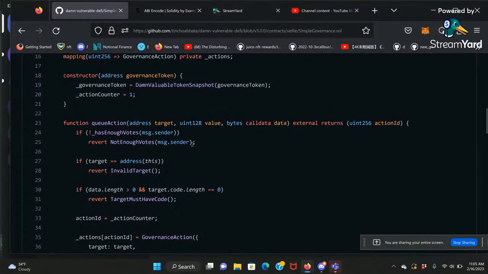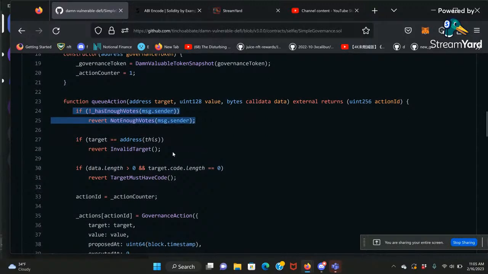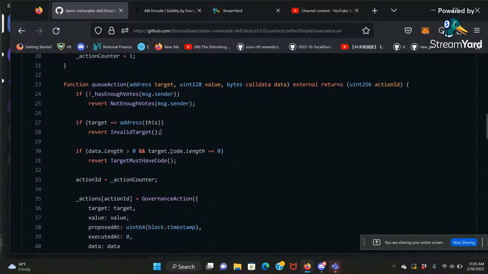So what does queue action mean? The queue action means you are able to propose what you are going to do. So you pass this line, you borrow money, and then you can specify the target. Target means which contract you want to call. And of course, you want to call the other one. So you're going to specify the target as the flash loan contract. So you pass your flash loan contract here. And then you also have call data. Call data encodes which function you are going to call.